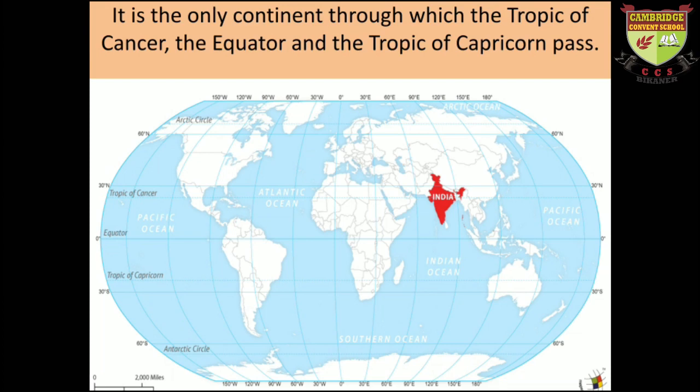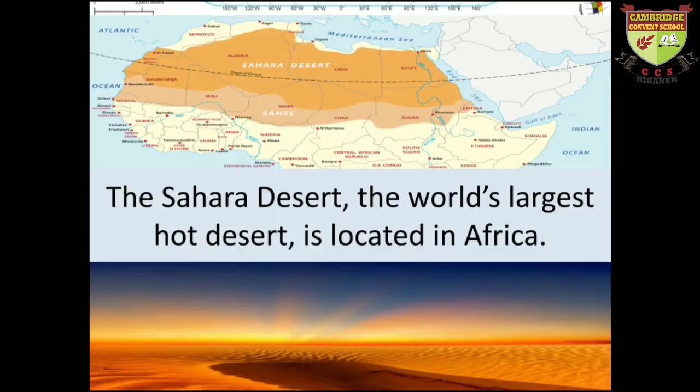The equator divides Africa into almost two equal parts, and it is the only continent through which the Tropic of Cancer, the Tropic of Capricorn, and the equator pass. You can clearly see on the map that they pass through Africa.